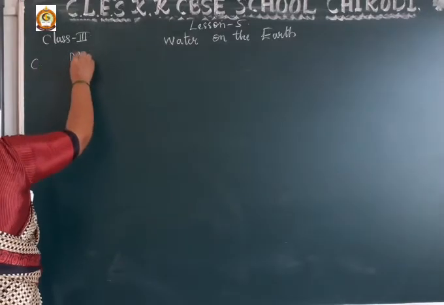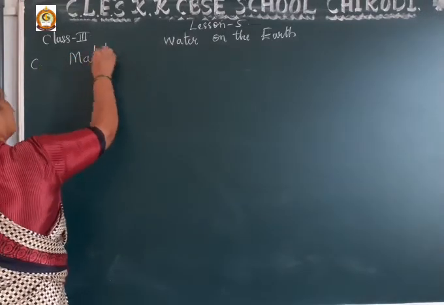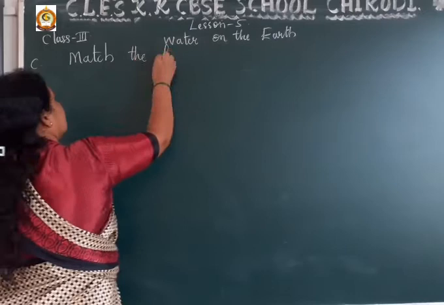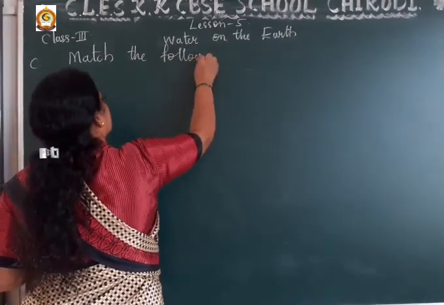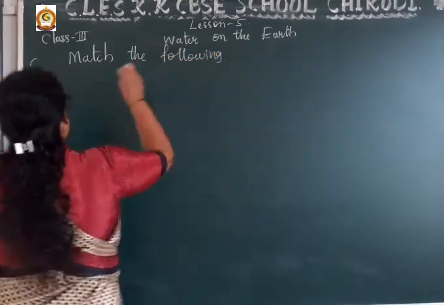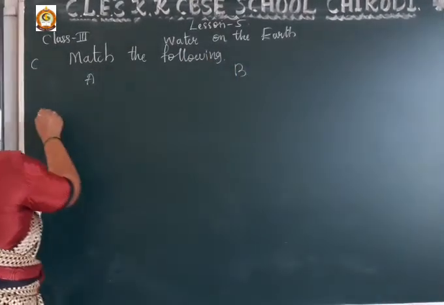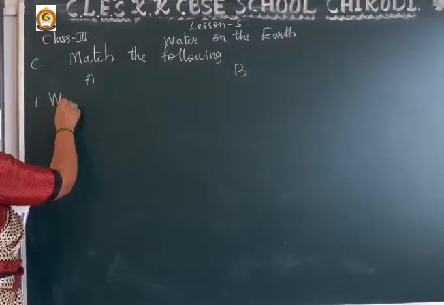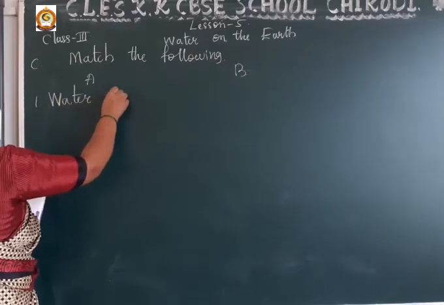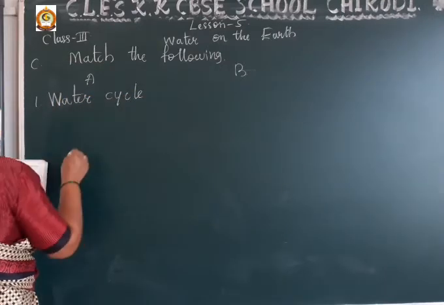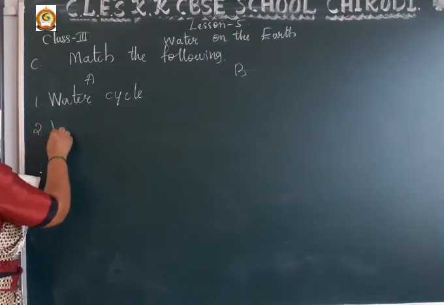Yes dear student, now this is group C, match the following. Here this is group A and this is group B. First one, water cycle. Second, water vapor.